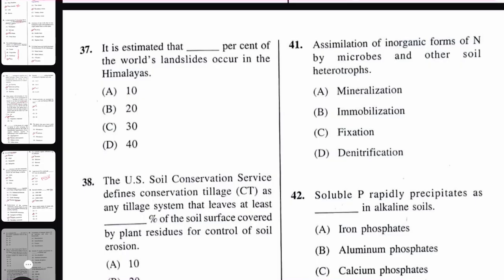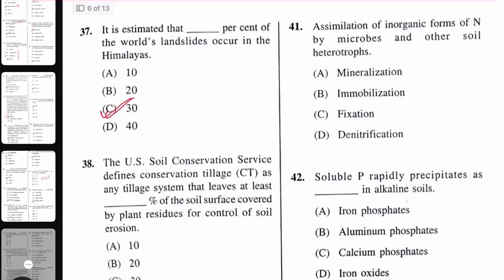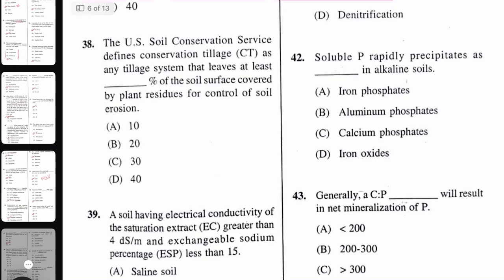Dash percentage of landslide that occurs in Himalayas, the approximate answer will be 30%. The US Soil Conservation Services defines conservation tillage as any tillage system that leaves at least dash percent of the soil surface covered by plant residue for control of soil erosion. The right answer here is 30%.